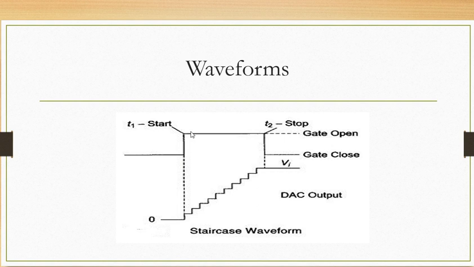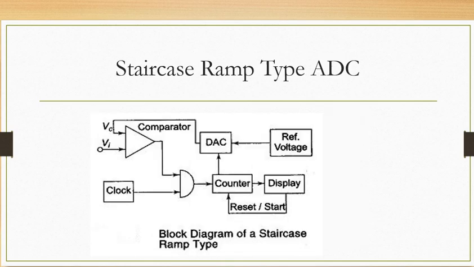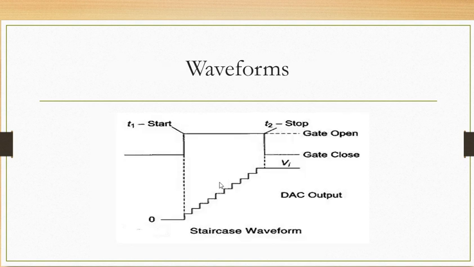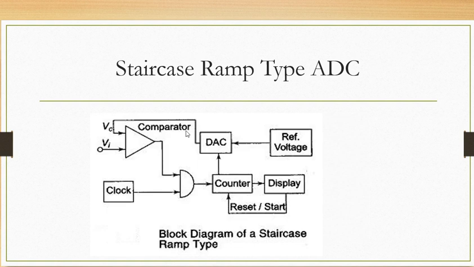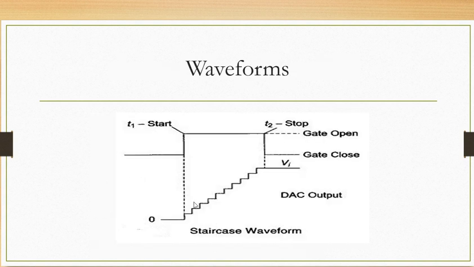At this moment T1 is equal to start. The gate will be opened, and the clock signal is transferred to the counter. So now the counter starts counting. Initially the output of the counter is incremented by 1, and that is compared with this input voltage. Again the voltage is less than VI, so the counter will increment by 1 again.